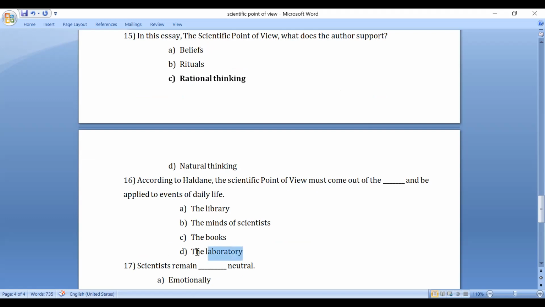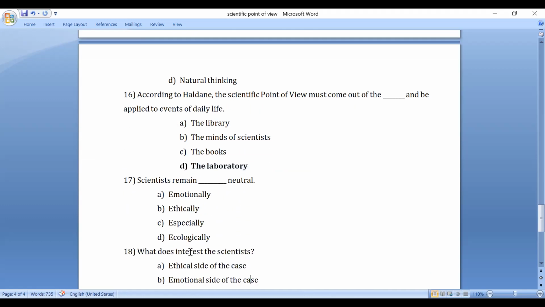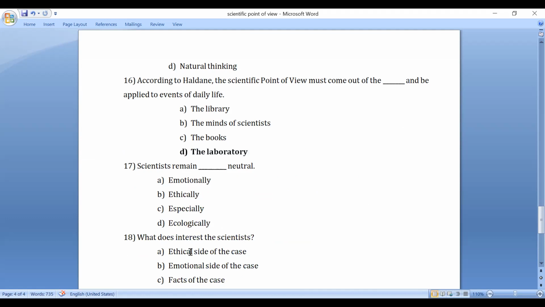It should come out from the laboratory and be applied to the events of daily life. Scientists remain dash neutral. Emotionally neutral, ethically neutral, especially neutral, or ecologically neutral. The right answer is scientists are ethically neutral.